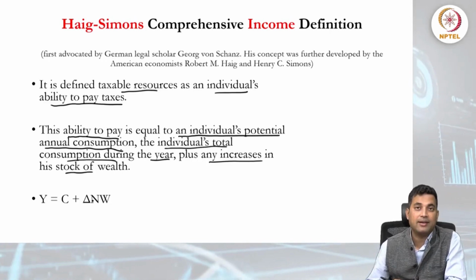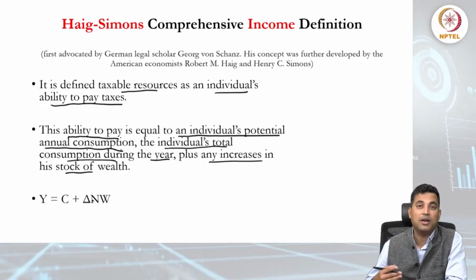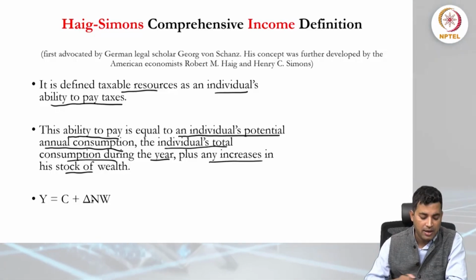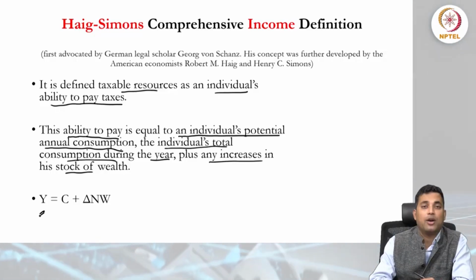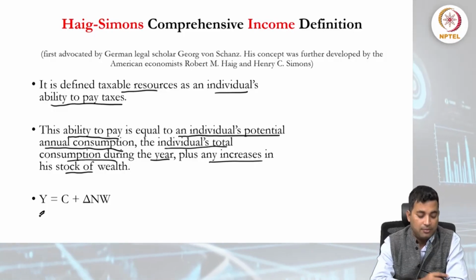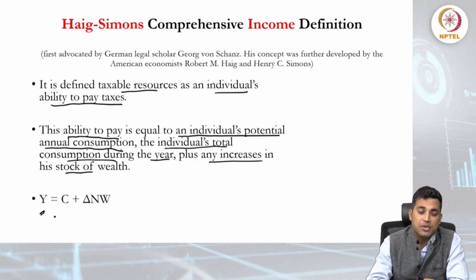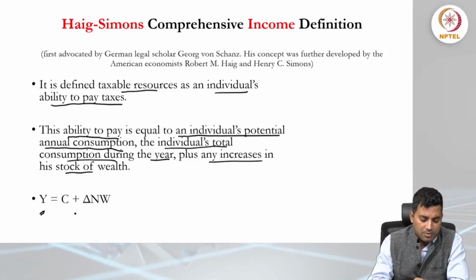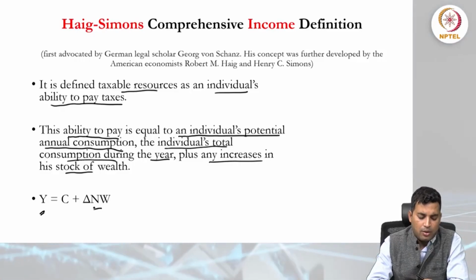So if we combine these two, this is the Haig and Simons definition of income from the resource allocation point of view: capital Y, which we are already familiar with, the output or income of an individual, equals consumption, total C, consumption expenditure, plus the change in net wealth.